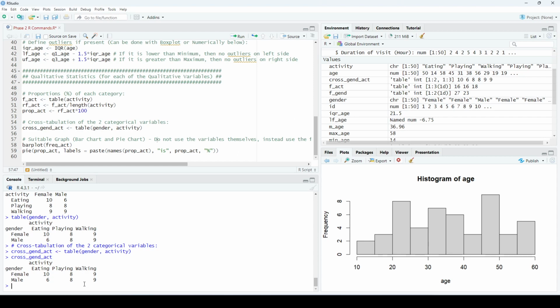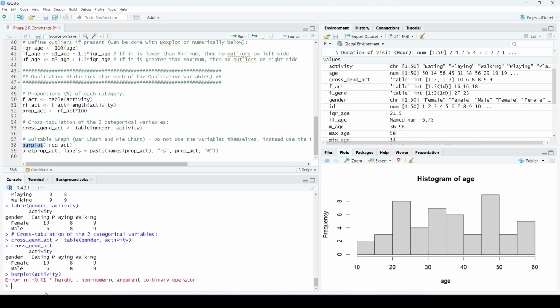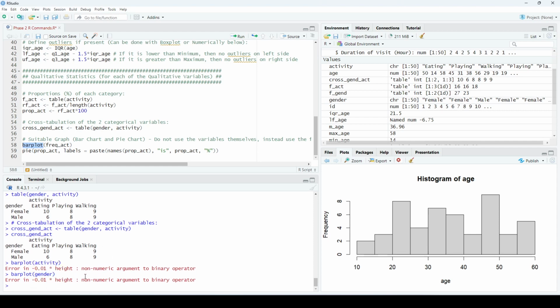Why? Because if I try to graph a bar chart for the variable activity, for example, the command is barplot. So I will write here barplot of the variable activity and see what happens. It's gonna tell me error, non numeric argument. And the same for barplot gender. It's gonna tell me non numeric argument. So R cannot graph a bar chart or a pie chart for categorical variables directly. I have to find their frequency tables first.